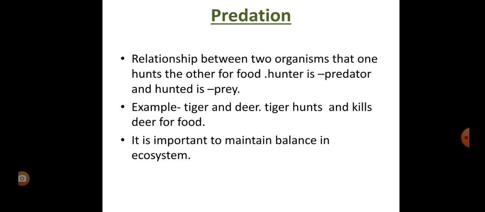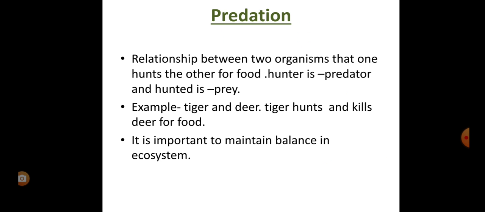And the last is predation. It is a relationship between two organisms where one hunts the other for its food. The hunter is called the predator, and the hunted is called the prey. Like the relationship between the tiger and deer, leopard and deer. The tiger or the leopards hunt and kill herbivorous animals or deer for their food.